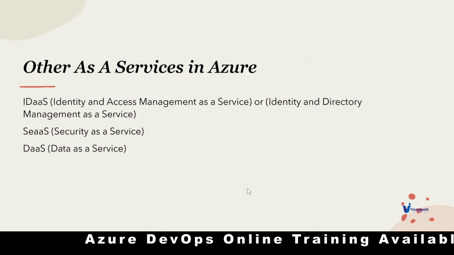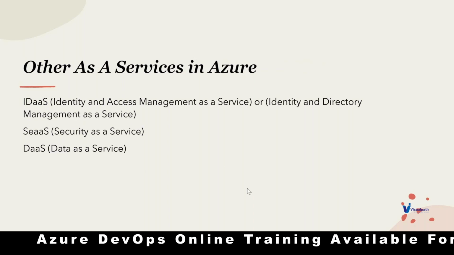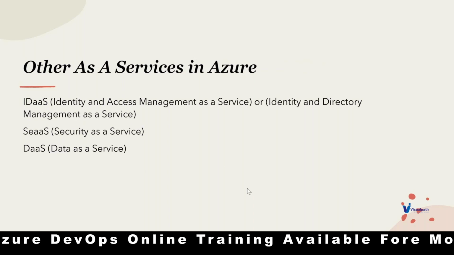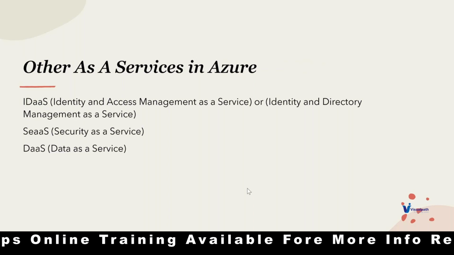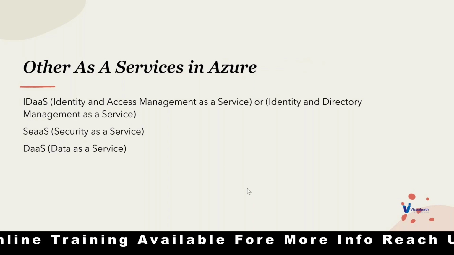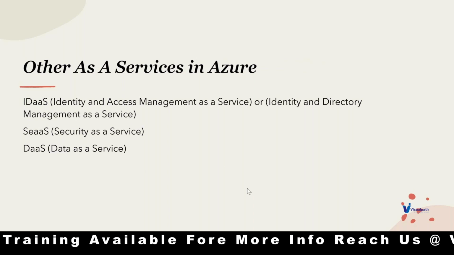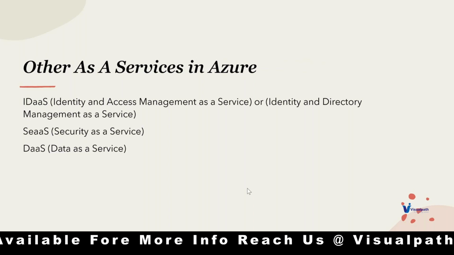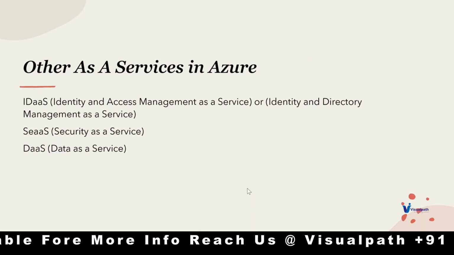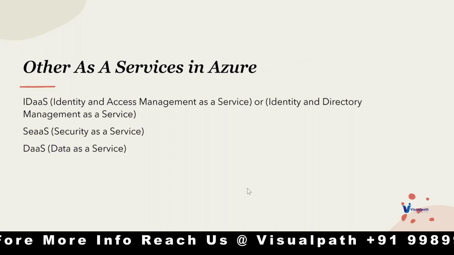That doesn't mean MS SQL as a service or MySQL as a service. No, we are not discussing the service model based on the type of the resource you are using. We are discussing the classification of the resources being offered as a service.